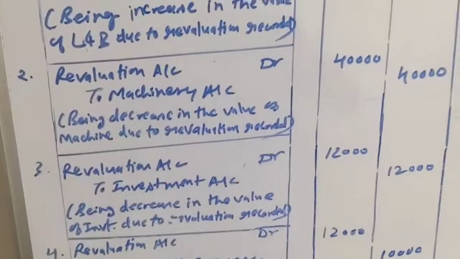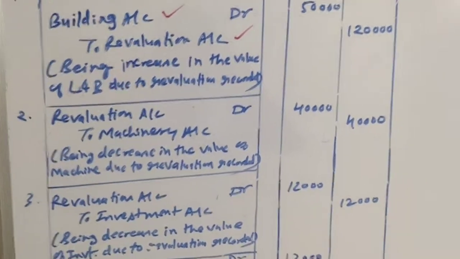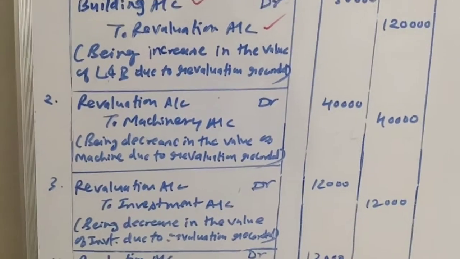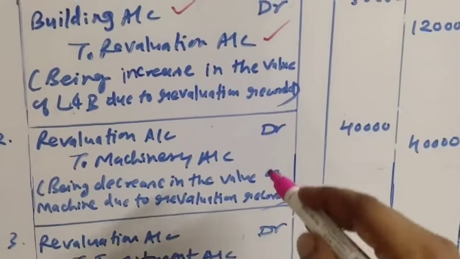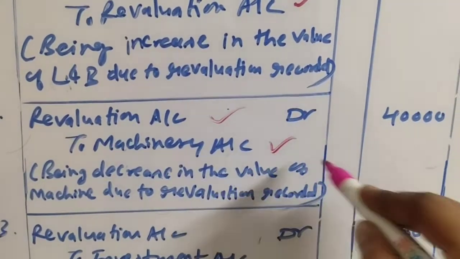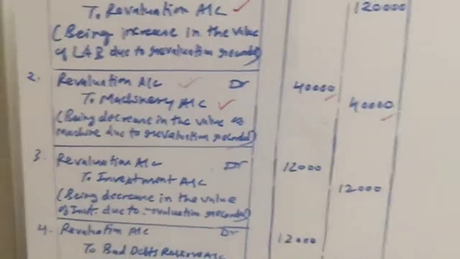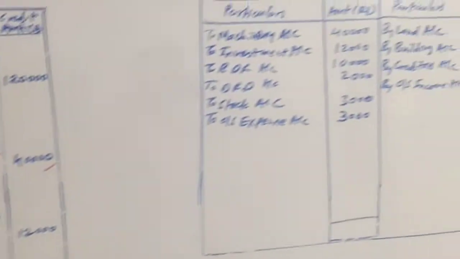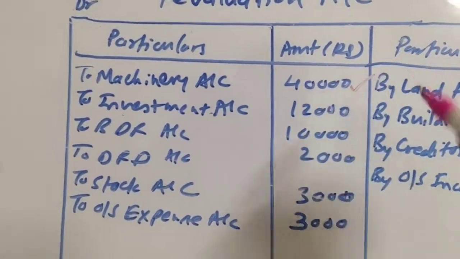So here it is, revaluation account debit to machinery account, how much? 40,000, and its posting in the revaluation account will be done at the debit side. First of all, we will put a tick mark near the entry revaluation account debit to machinery account 40,000, and the posting will be done at the debit side of revaluation account. So here the posting is to machinery, how much? 40,000.